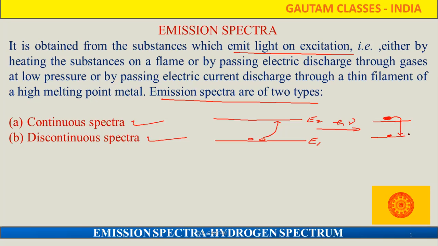While the electron is returning to its ground state, it liberates some amount of energy, and that energy it emits in the form of a spectrum associated with a certain wavelength. This type of spectrum is called the emission spectrum. In the emission spectrum, we are going to study continuous spectra and discontinuous spectra. One by one I am going to explain what they are.